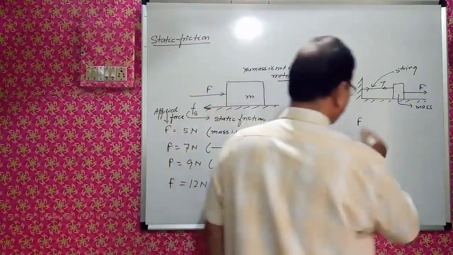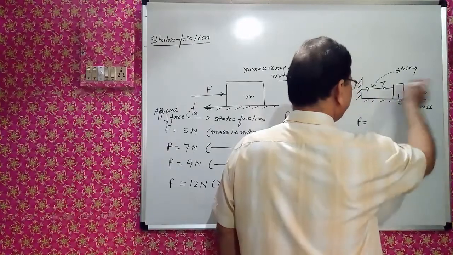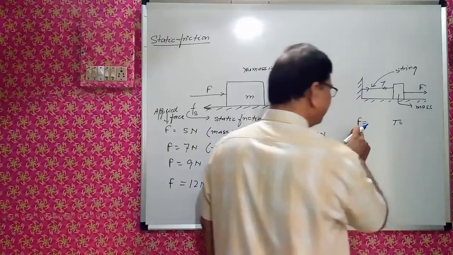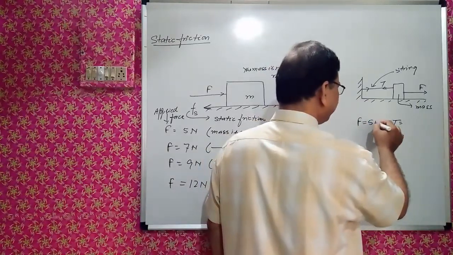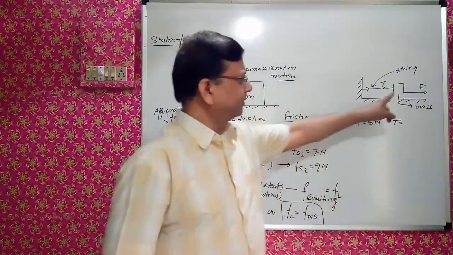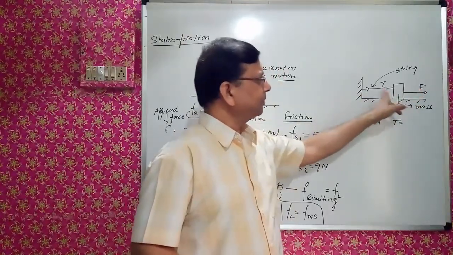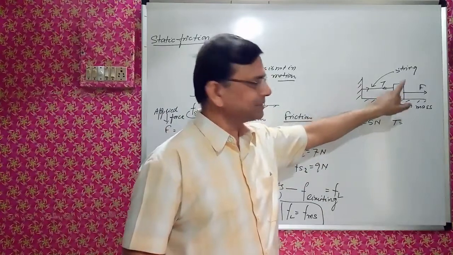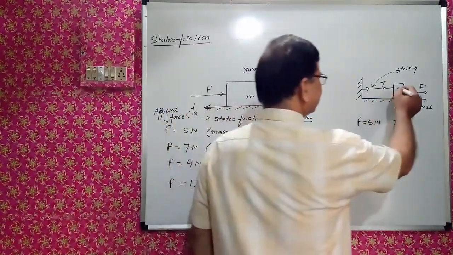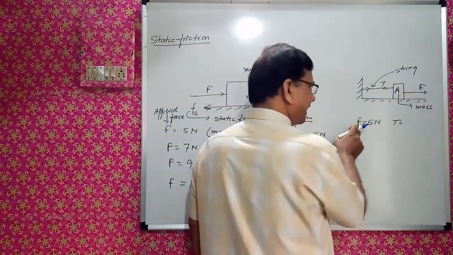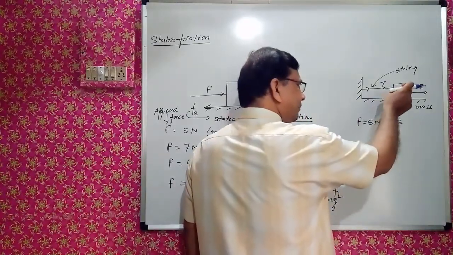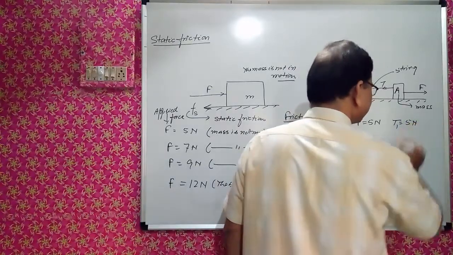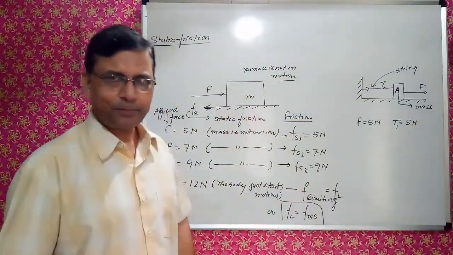Suppose that is the external force applied and the tension in this, and I will write tension over here. F applied is suppose 5 Newton. 5 Newton force is applied, but what will be the tension backward force, because it is at rest, the mass A is at rest. When 5 Newton force is applied, object is at rest, means tension will also be equal to 5 Newton. Are you getting my point?